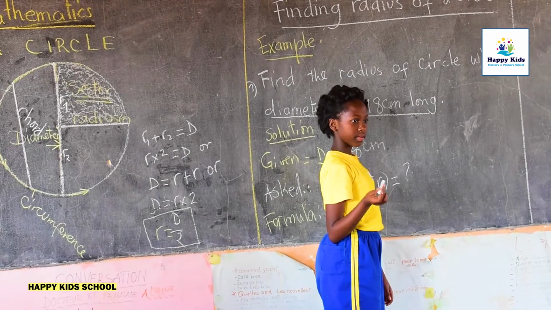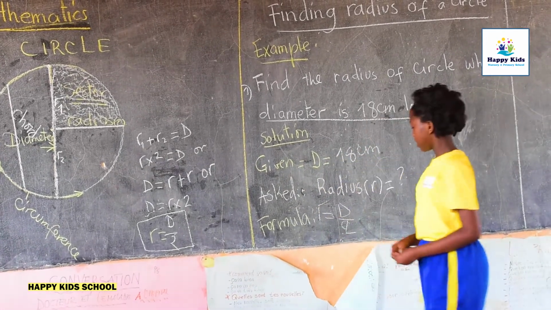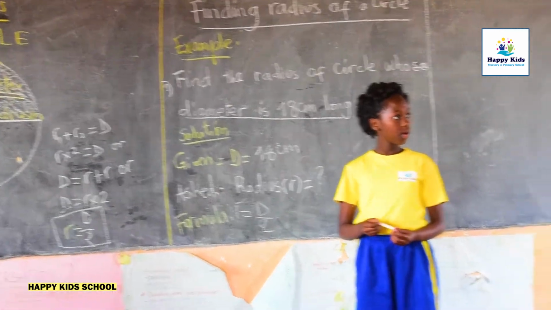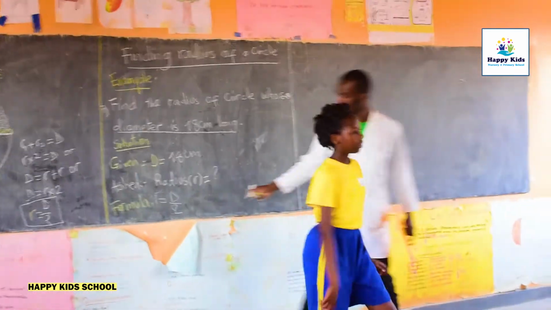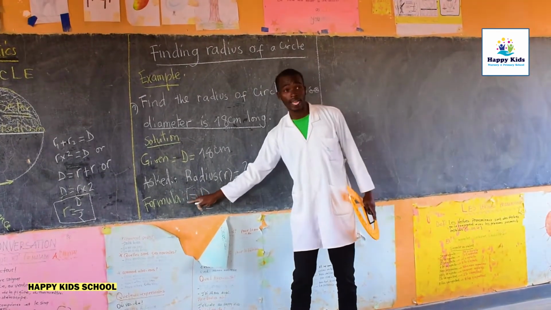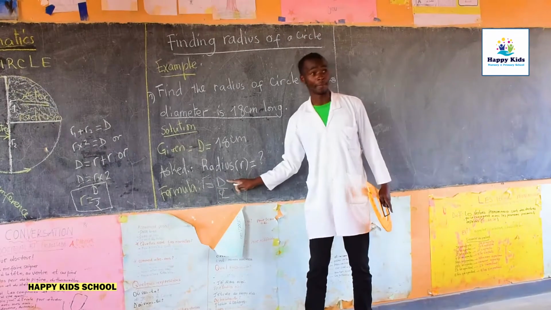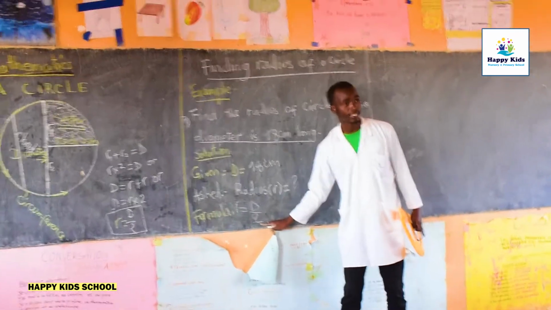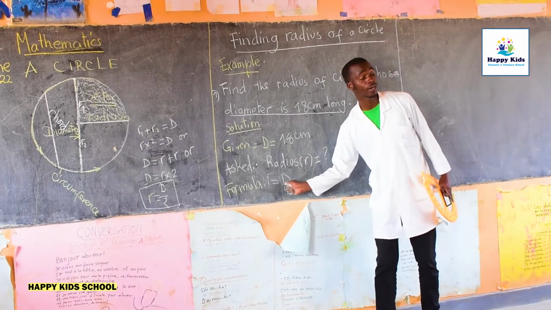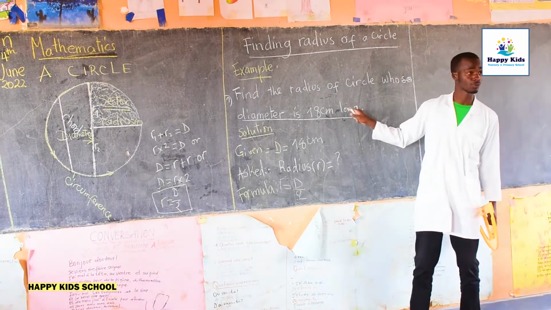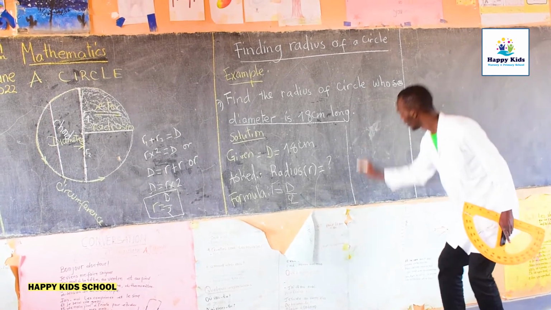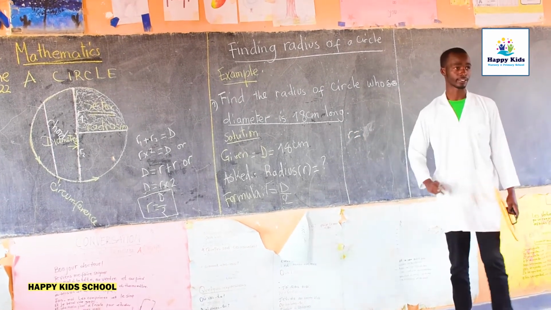Can you read what you have written? Radius equals? Good. Can you clap for this one? It is saying that the radius is equal to the diameter of the circle divided by what? By 2. It means that you put this into consideration once we are given such a question. What is it now? Our radius is going to be equal to what?